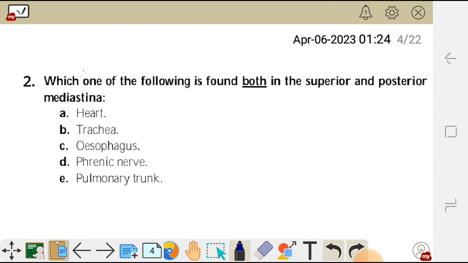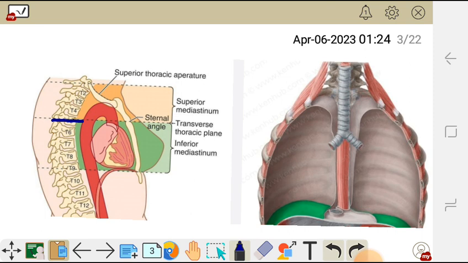So as I have already said, we have the superior and the inferior mediastinum, and the inferior is divided into anterior, middle, and posterior. So which structure is in both the superior and the posterior mediastinum?